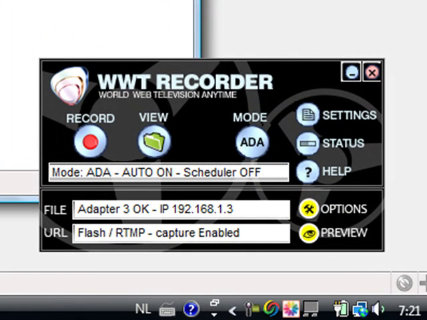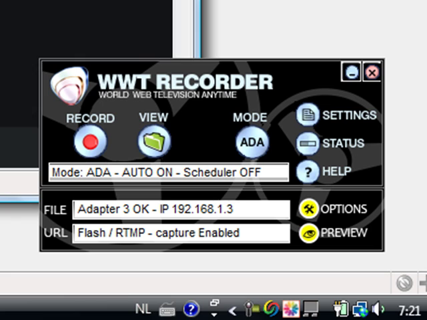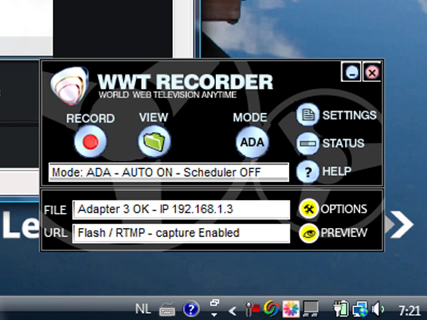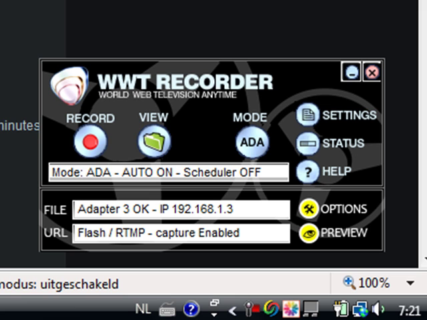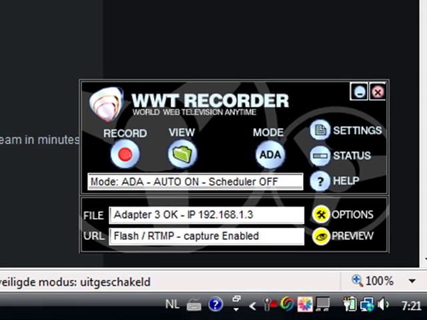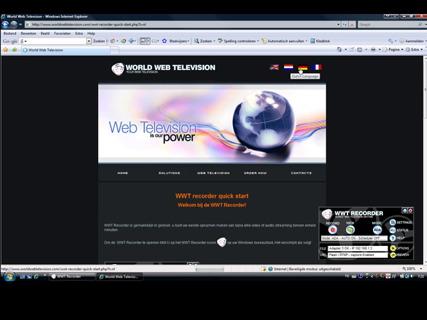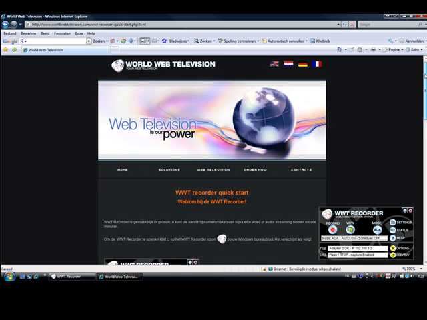Now you can see the main screen of the WWT recorder. In this window you will see three white areas. The upper space will indicate the mode of the program, ADA mode and auto on. This means that the software will record automatically as soon as it detects video material on the computer. The middle space will indicate OK at adapter 3. This means that the software has detected and activated the three necessary players on your computer.